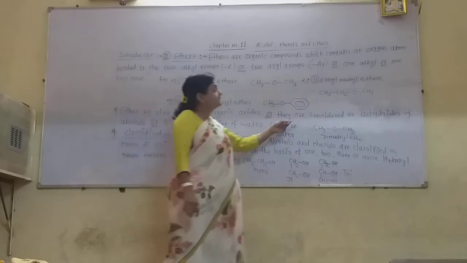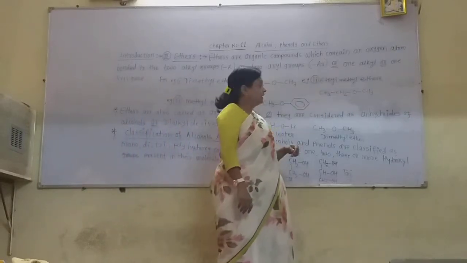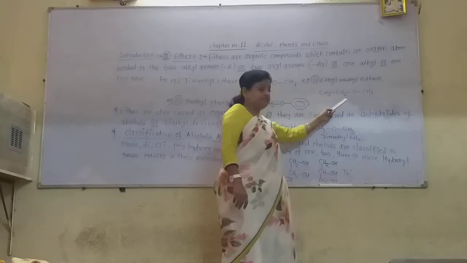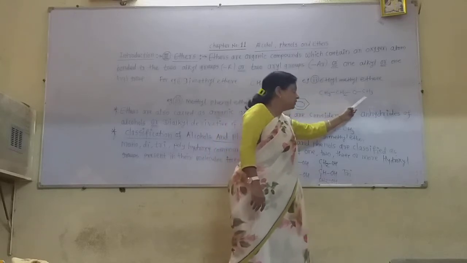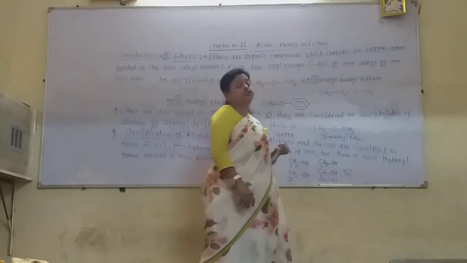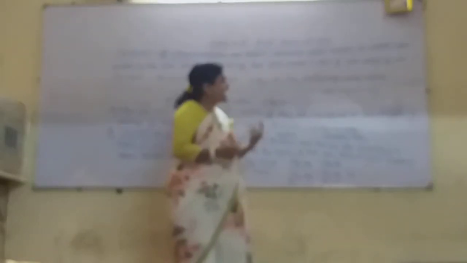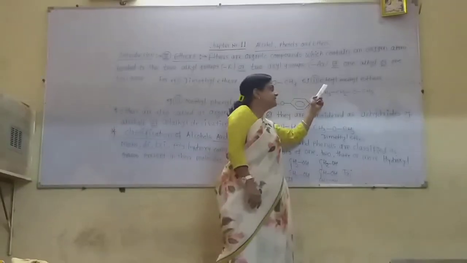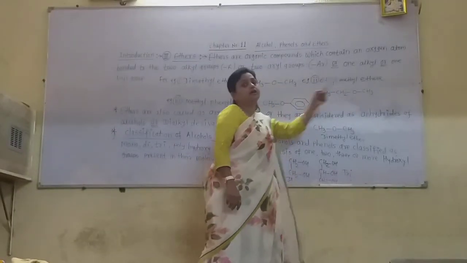Another example is the ethyl methyl ether. In ethyl methyl ether, one R group is the ethyl group, CH3CH2 group, and another alkyl group is the CH3 group. So alphabetically as ethyl comes first, so the name of this ether is ethyl methyl ether.